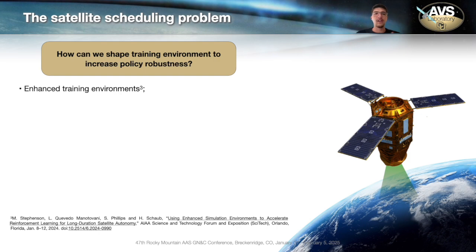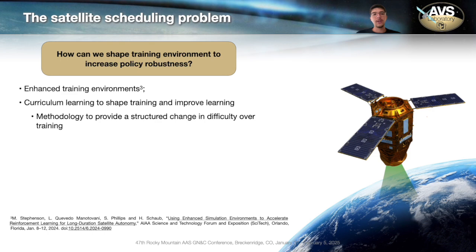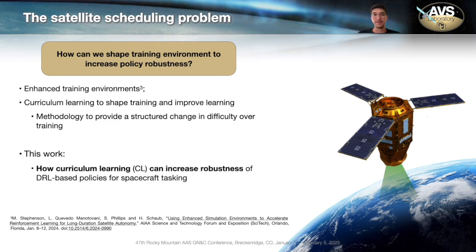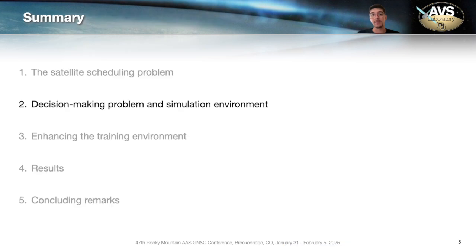In previous work, we looked at how we can enhance this training environment, and we considered some fixed enhancement levels. But there's another methodology that we can look at, which is curriculum learning, and it's a way to shape training environments to improve learning. It provides a structured change in difficulty over time. So in this work, we want to look at how we can use curriculum learning to improve the robustness of DRL-based policies for spacecraft tasking.